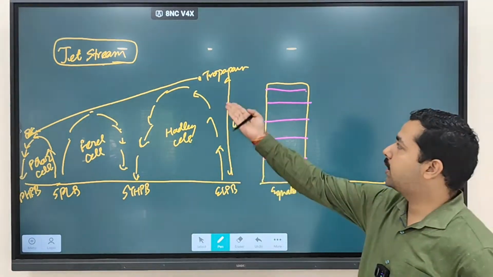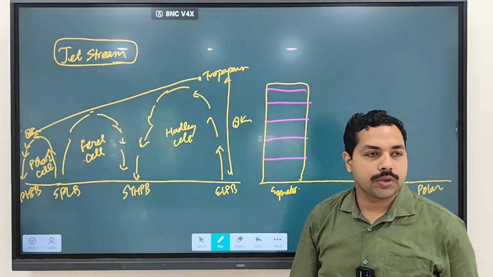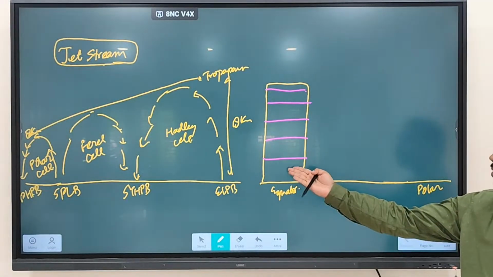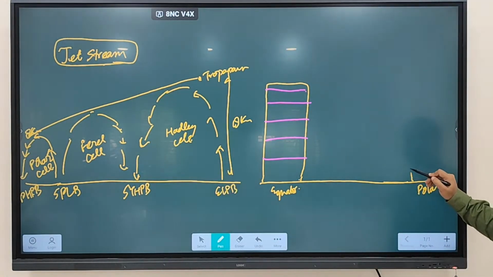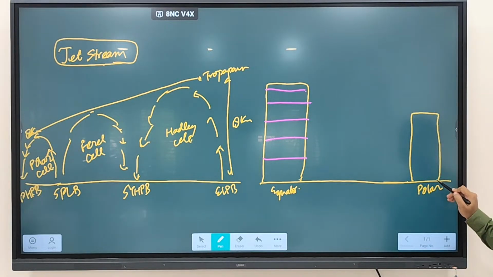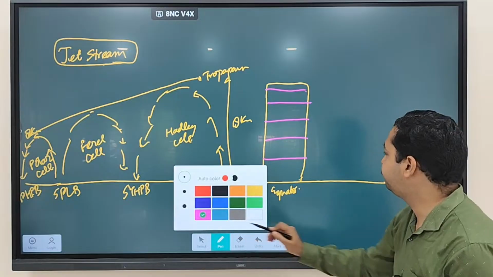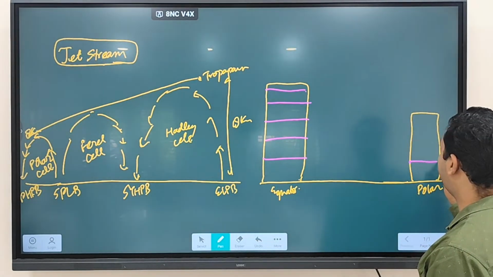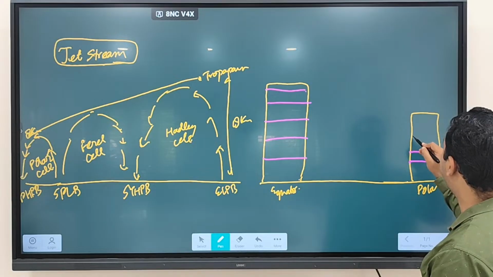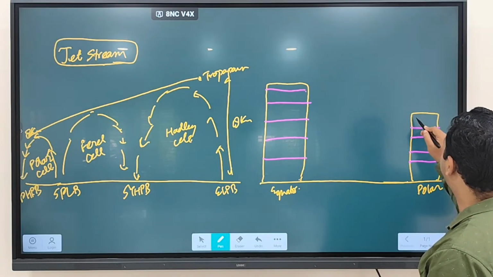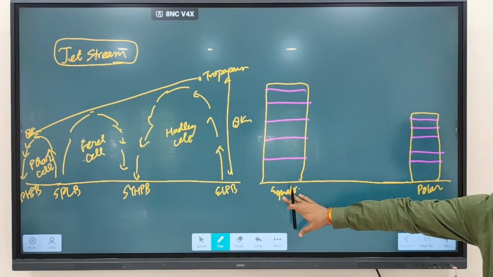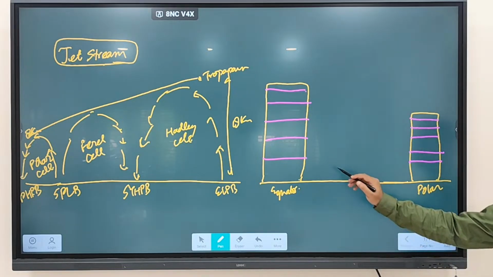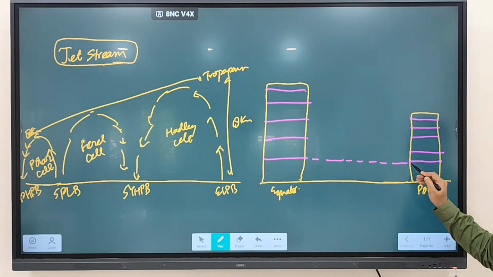You know that from the equator it rises up, then moves towards the polar region. Assume this is a column of air. Now it is moving towards the polar region. When it moves towards the polar region, what will happen? You'll find this is how the column of air is going to be. So this is how you are going to find this column of air. Clear? So the same column of air, when it is moving from the equator towards the polar region, we'll find this much.